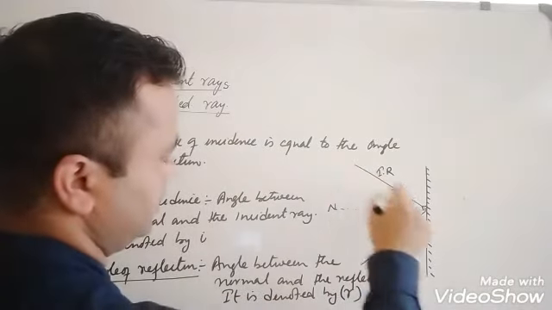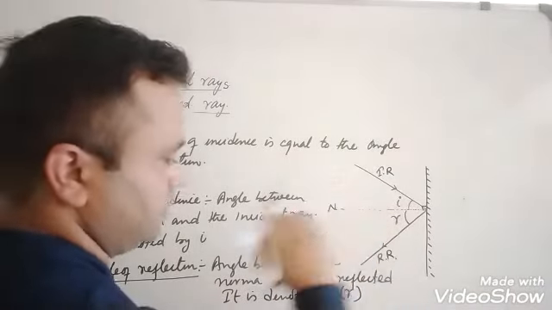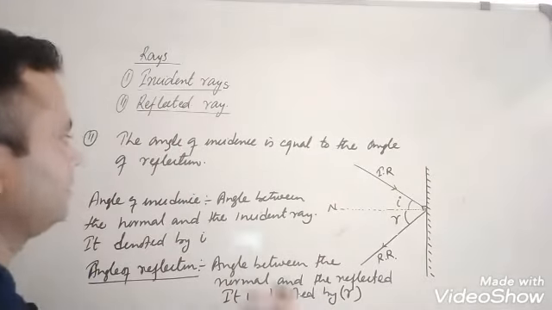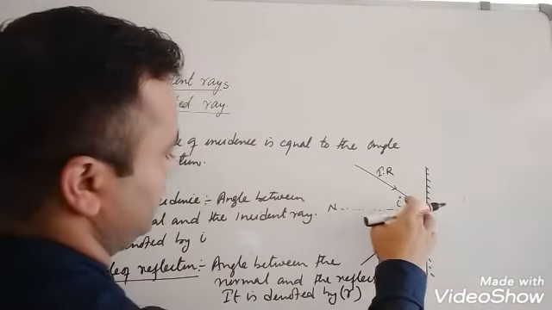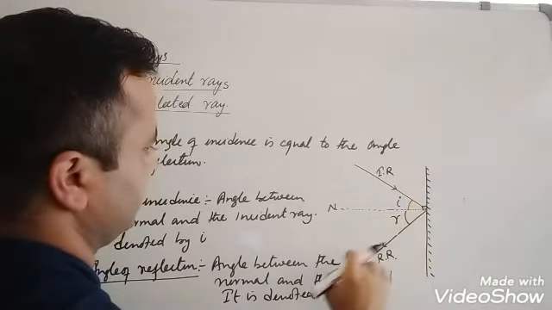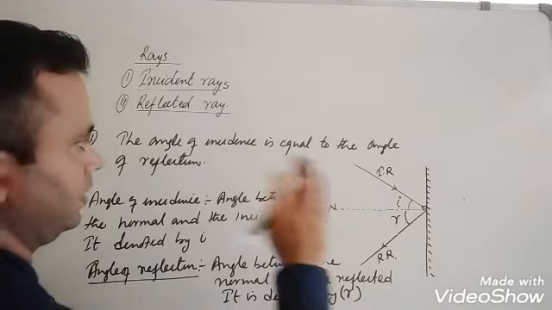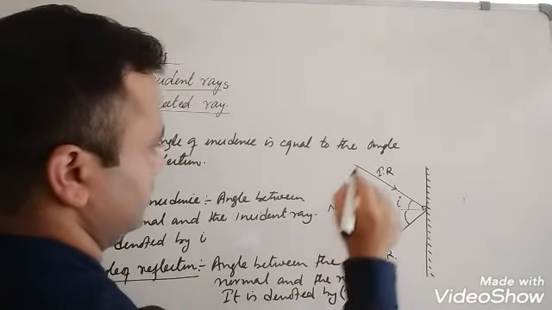The first law is that the incident ray, reflected ray, and normal to the point of incidence all lie in the same plane. And the second law is that the angle of incidence is equal to the angle of reflection.